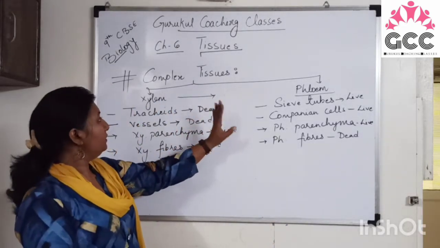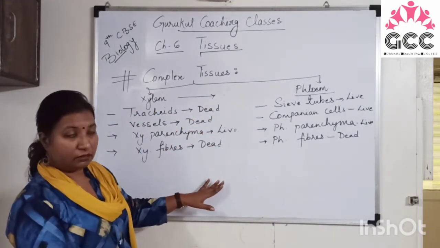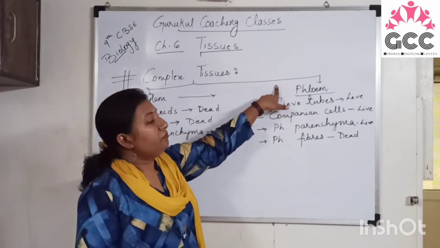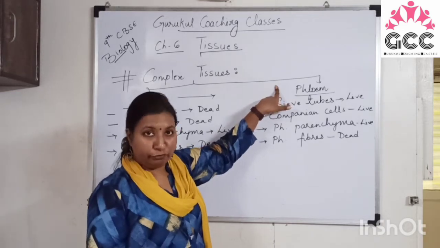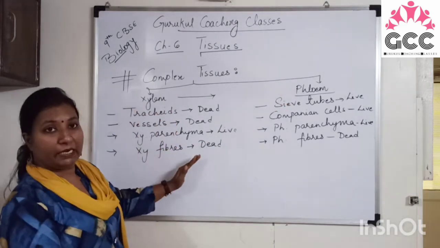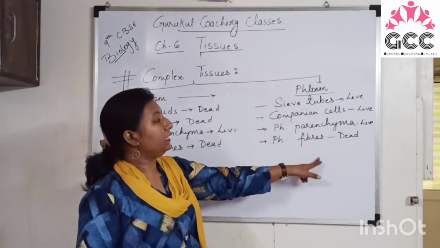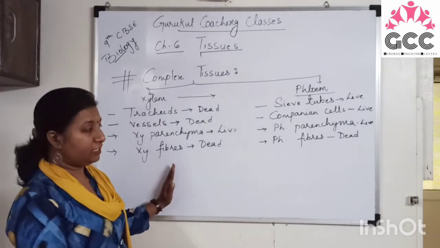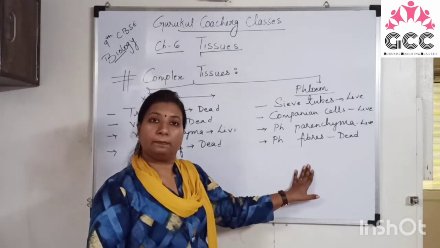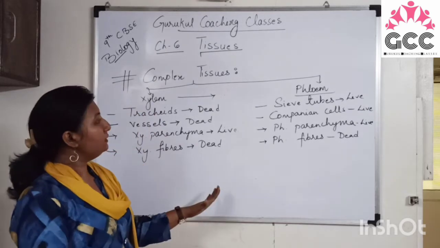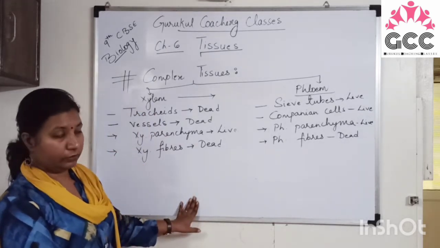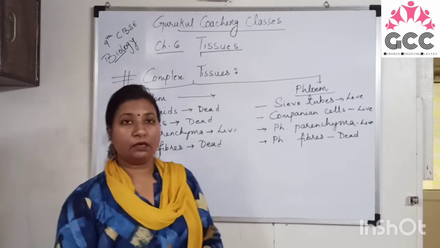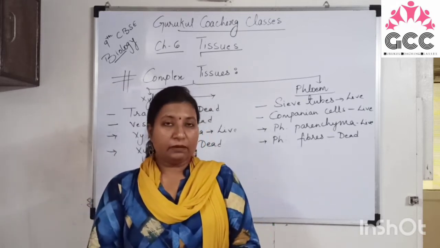So this is the main difference between the xylem and the phloem. The main function of xylem is the conduction of water. The main function of phloem is the transportation of food. Xylem is mainly made up of dead tissues. Phloem is mainly made up of living tissues. The flow of xylem is unidirectional and the flow of phloem is bidirectional. Right? So this is the difference between the xylem and the phloem. So here we have completed the plant tissues. Now we will discuss about the animal tissues.